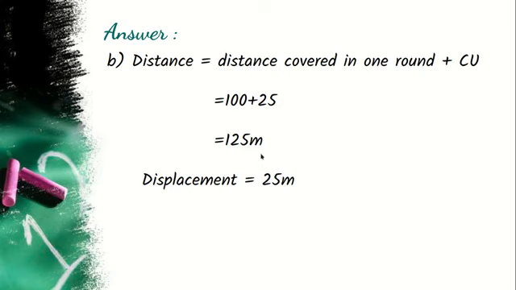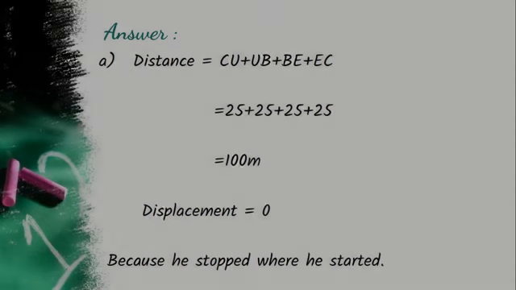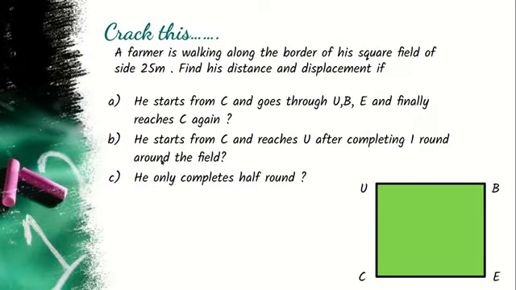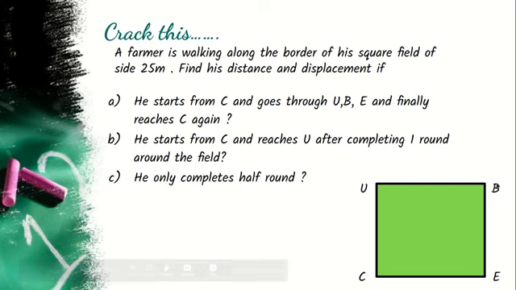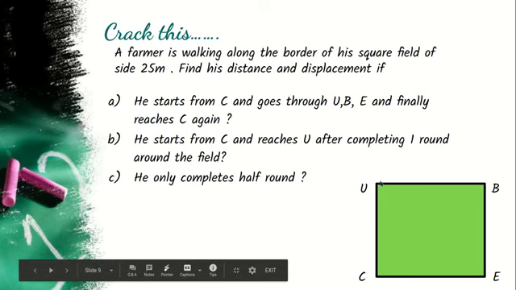Similarly, in the third part of the same question, the question asked is, he only completes half round. That means he starts from C and he is completing his half round reaching at B. Now here we need to see that the distance travelled will be C to U and U to B together, which is 25 plus 25 meter.